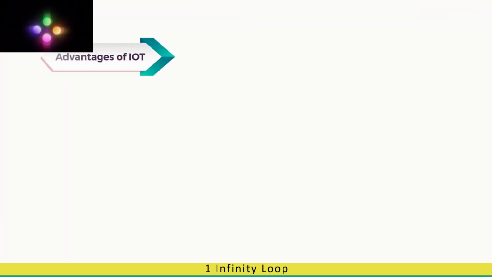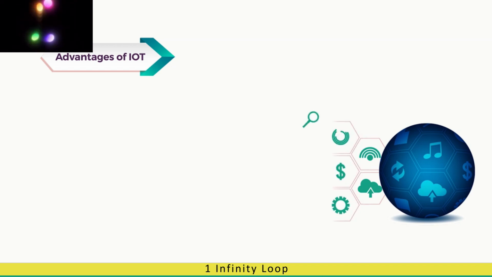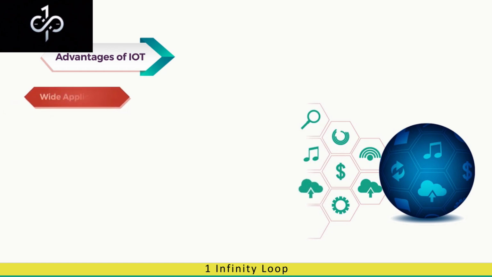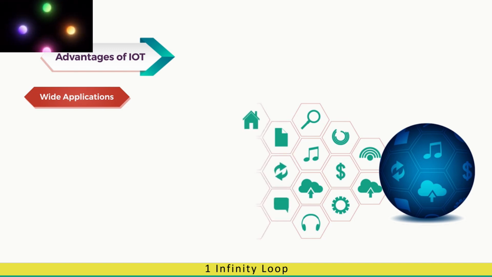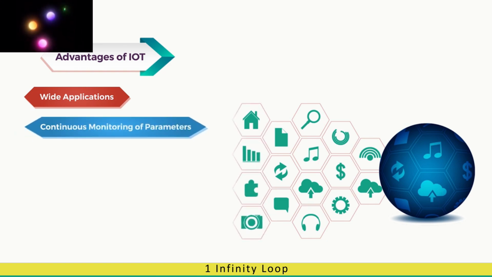Advantages of IoT. With IoT, it is also possible to uniquely identify objects with the help of virtual IDs. This enables monitoring or controlling of the physical environment in real time. Due to these advantages, IoT has wide applications from simple monitoring tasks to complicated control system environments. As the sophistication in storage devices and channel data transfer has increased, IoT has made it possible to monitor physical parameters continuously, thus providing more accurate monitoring of the system.